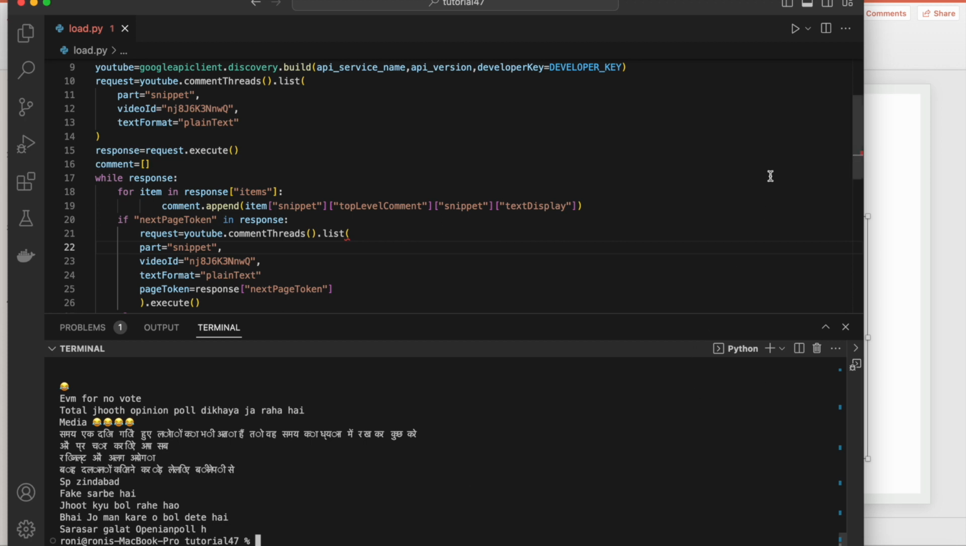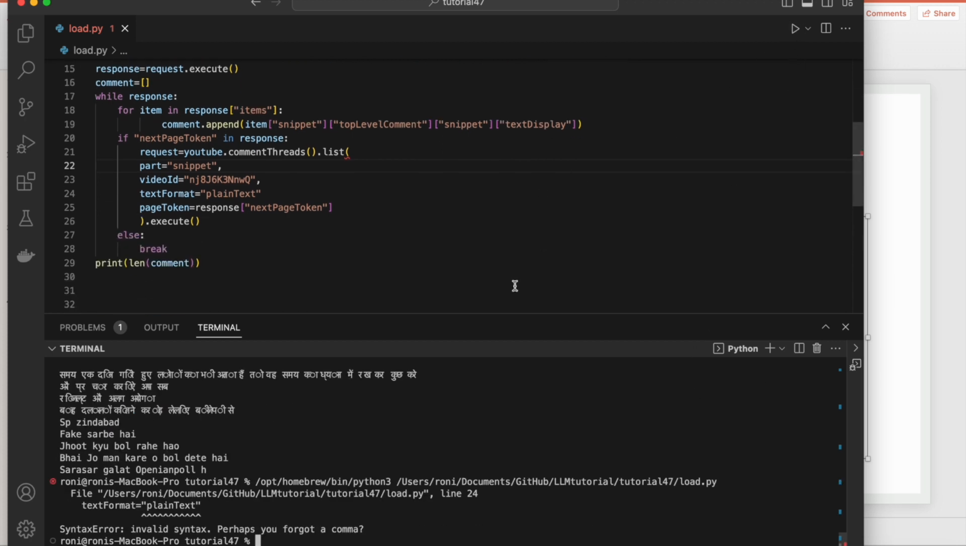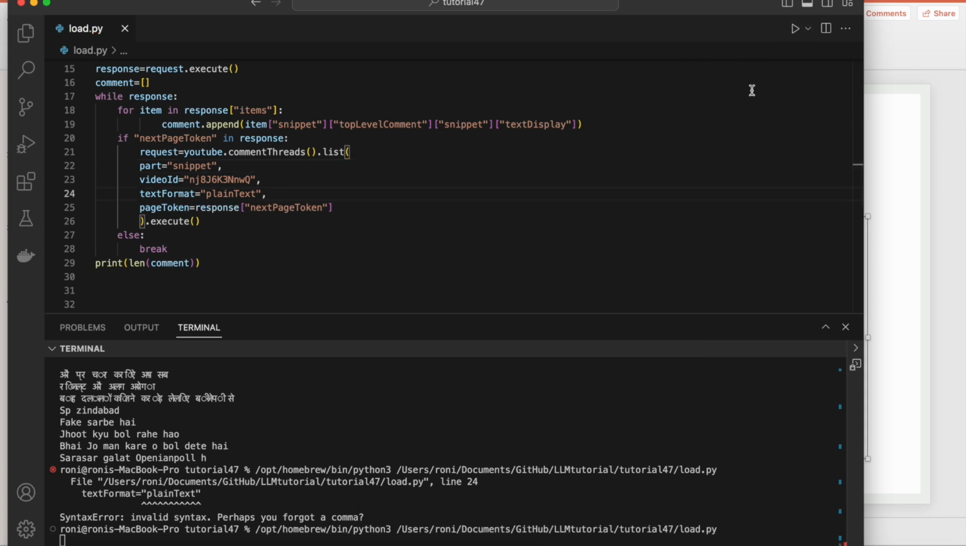So this is going to be a two-part tutorial, but I'll do everything together, how to actually fetch the comments. It is saying plain text, invalid syntax. I don't know what is wrong there. Text format is plain text, but why is this giving the error? Yes, after that I have to give a comma, that is why it's not working. Okay, fine.